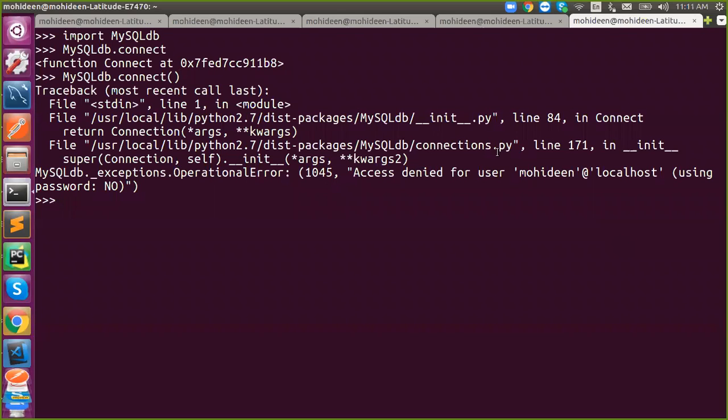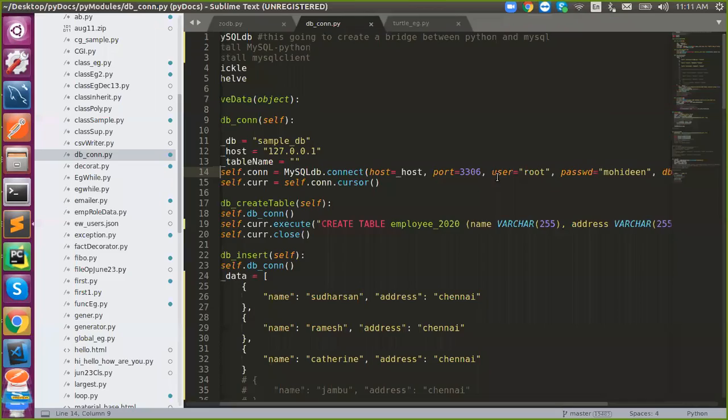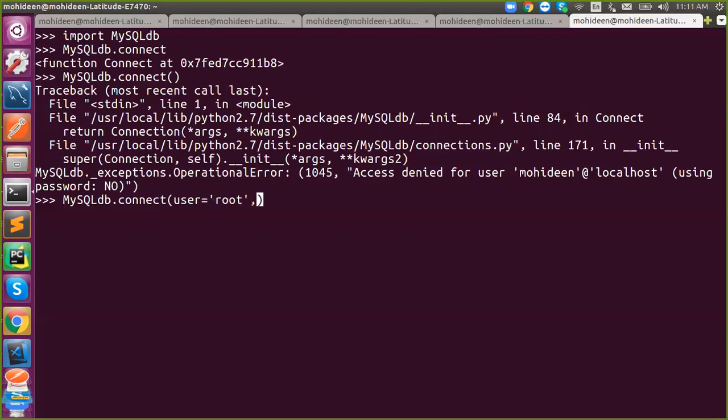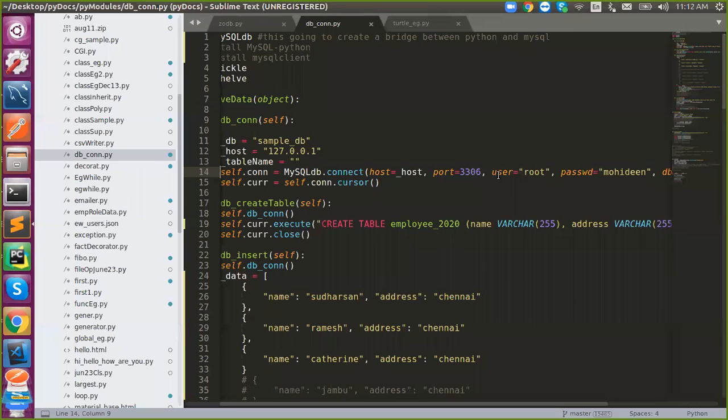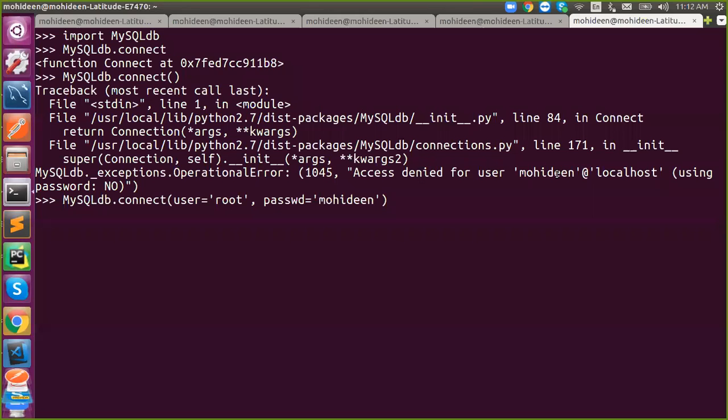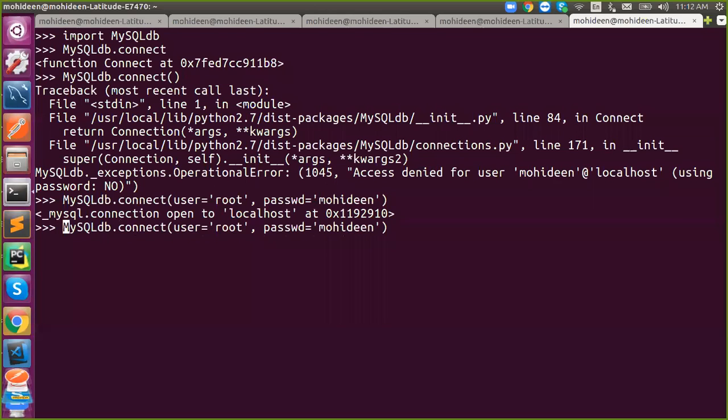I don't have access to my default database, so I need to say user is root, password, the passwd. Both host and port will be default, so I don't need to say that. It is connected. That's it.